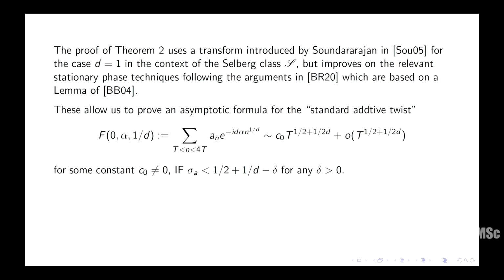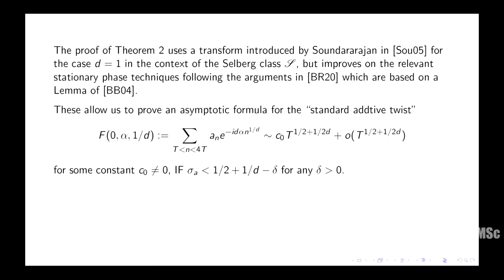Okay. So when we use all of these things, finally what we will get is an asymptotic formula for what's called the standard additive twist. So you take the sum of a_n times e to the minus i d alpha, and then you allow n to the 1 over d. So it's not a linear twist, it's a fractional twist. Okay.